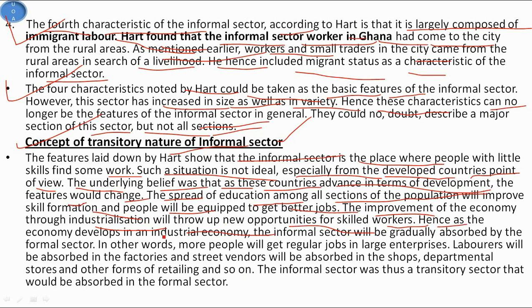Hence, as the economy develops into an industrial economy, the informal sector will be gradually absorbed by the formal sector. In other words, more people will get regular jobs in large enterprises, the laborers will be absorbed in the factories, and street vendors will be absorbed in shops, departmental stores and other forms of retailing, and so on. So the informal sector was thus a transitory sector that would be absorbed.